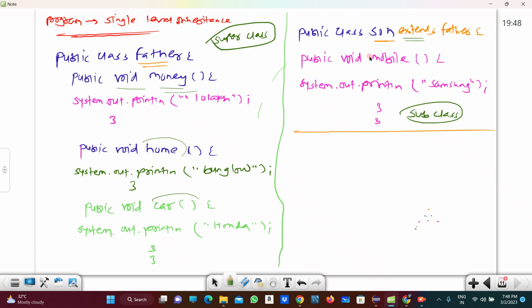So for printing the output we require another class. Kindly see, guys, in that two classes, in the Father class and in the Son class, is there any main method you can see? So in both the classes there are no main methods present, right?